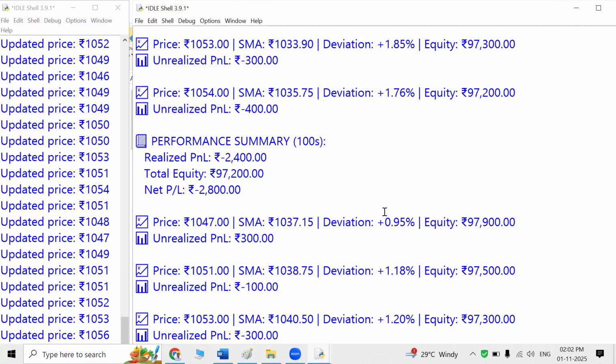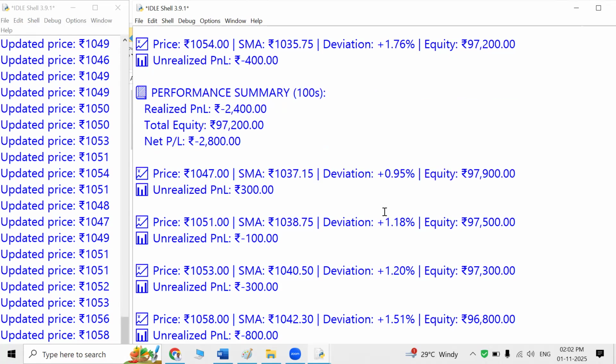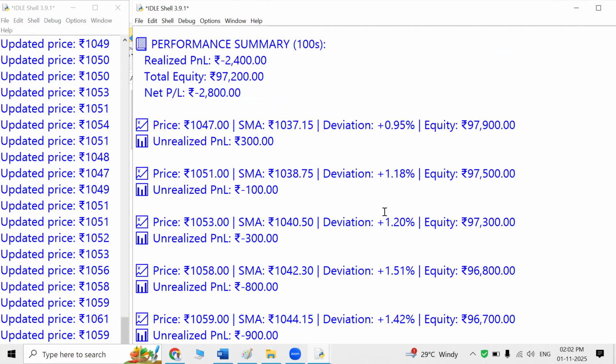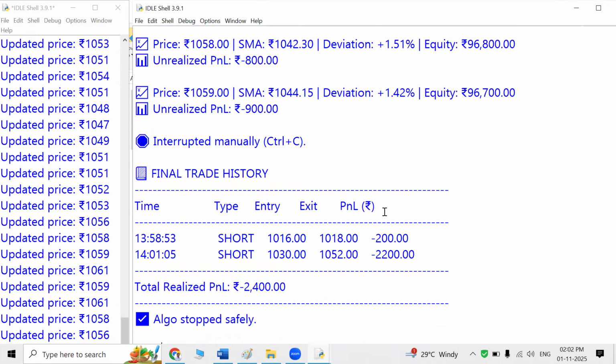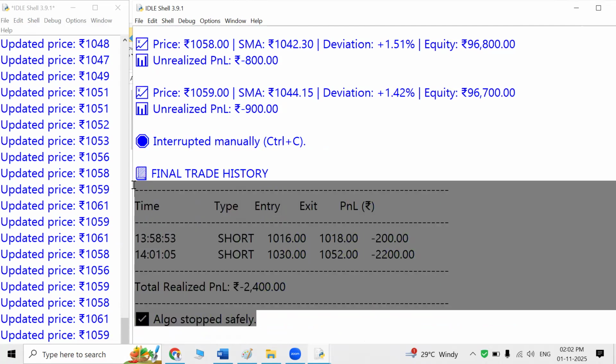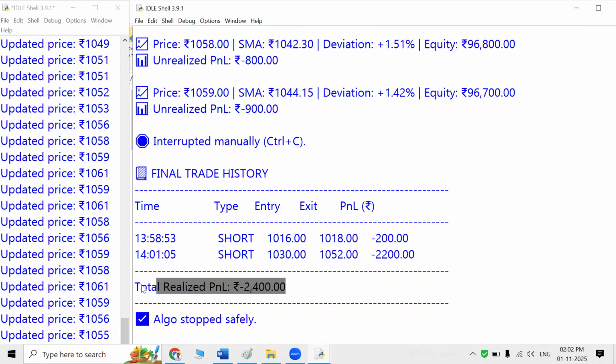Now let me show you. I have kept one manual exit for this. When I press a certain key, I have a manual exit from the trade. You can see it has taken the short position, entry, exit, and final PNL. So the algo stops safely while the market keeps on running. So I made a loss. It's completely fine. You need to keep on running this for a full day until you either reach the stop loss condition or you reach the profit where you actually want to book it.